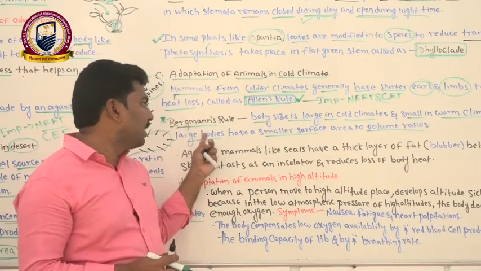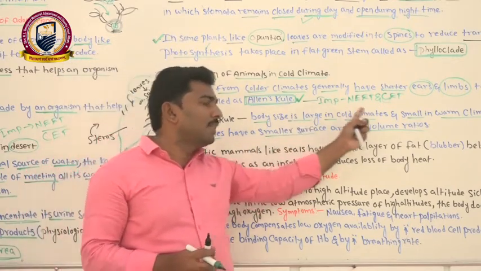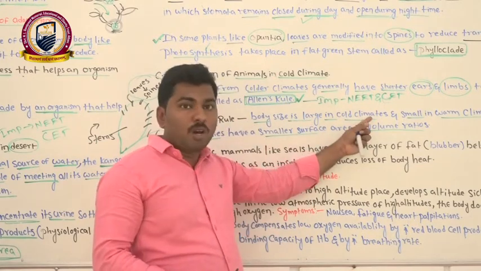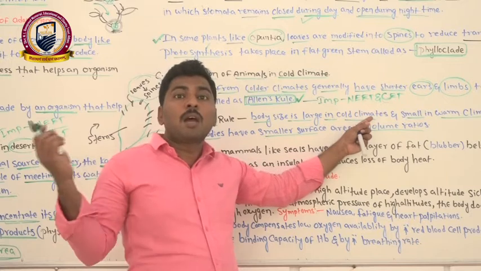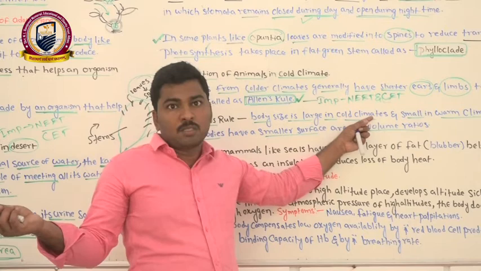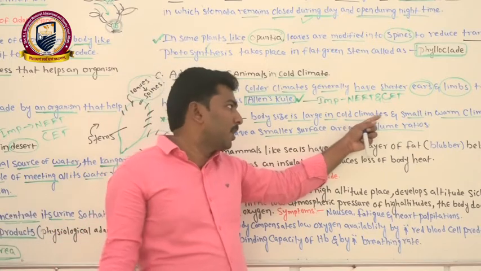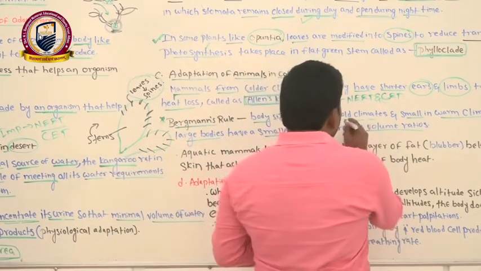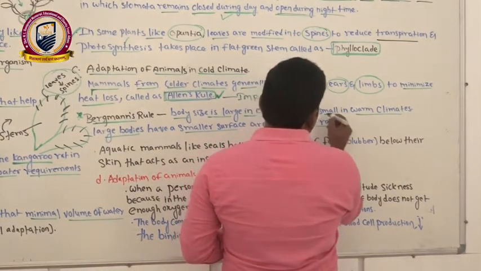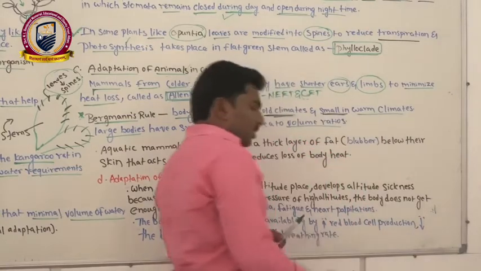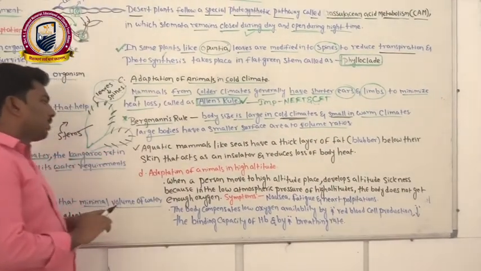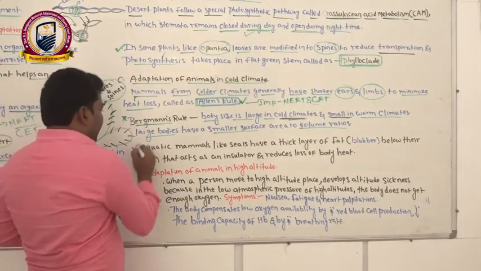Bergmann is telling the same thing. Polar bears have small ears and a very large body size compared to organisms in hot climatic conditions, like desert pots. Comparing these two, body sizes are large in cold climatic animals compared to hot climatic animals. Okay, fine.